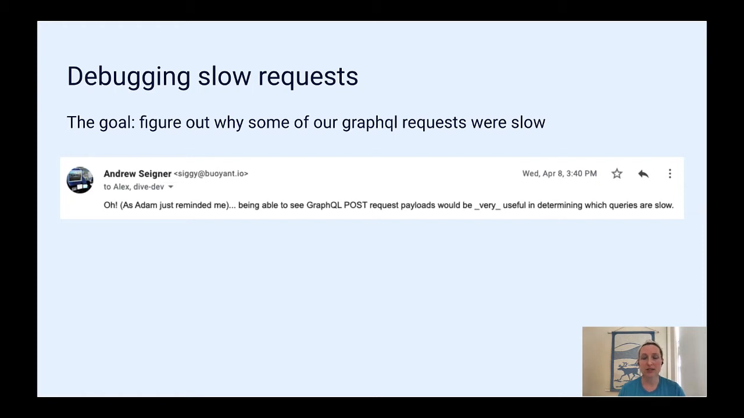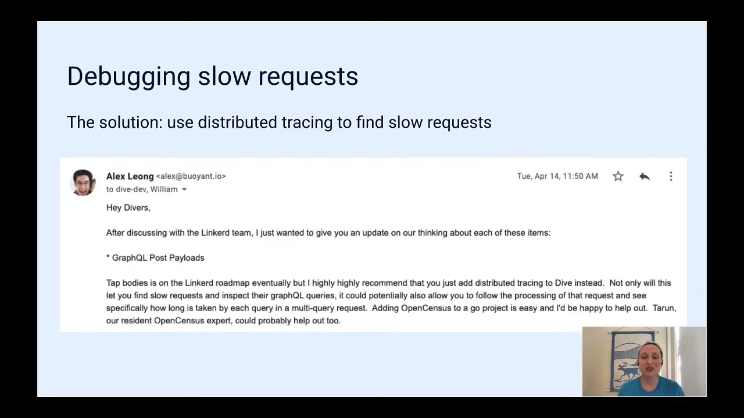GraphQL requests are sent via POST requests, with the body of the request containing the query. If we could run Linkerd tap and see those POST request payloads in the terminal, it would really help us analyze why and where the slowdown was happening. So we contacted Linkerd maintainers and asked them for support of tap bodies. But it turned out that tap bodies were not the solution to the problem, at least not immediately.